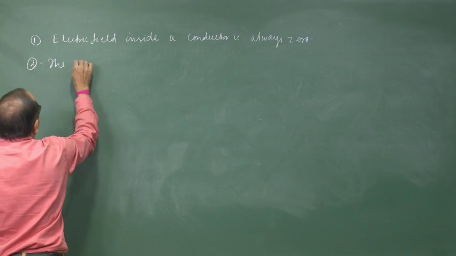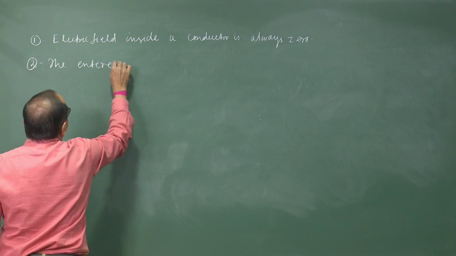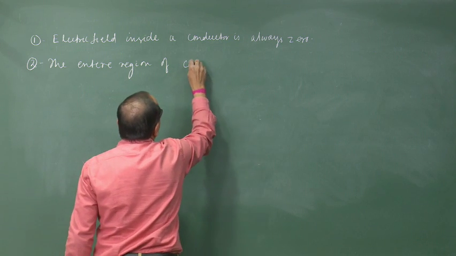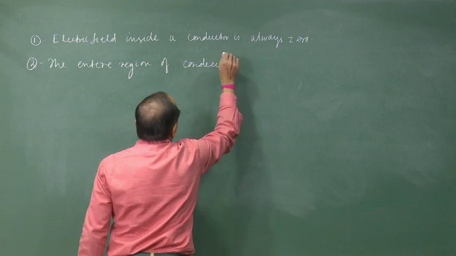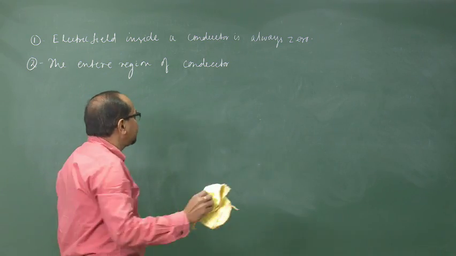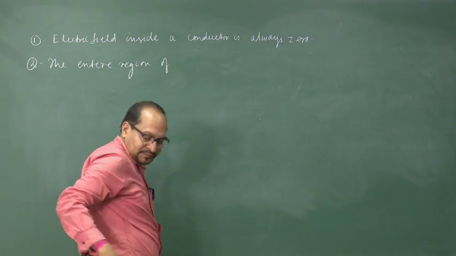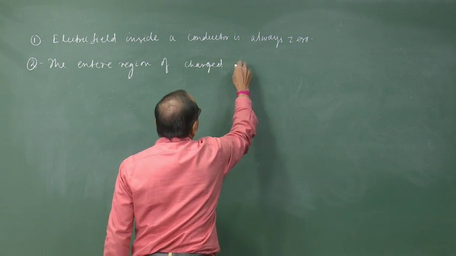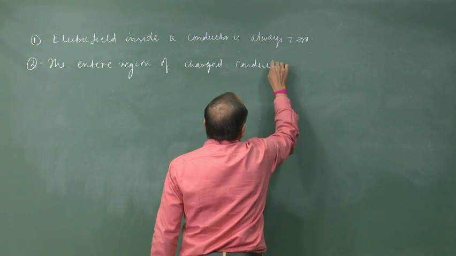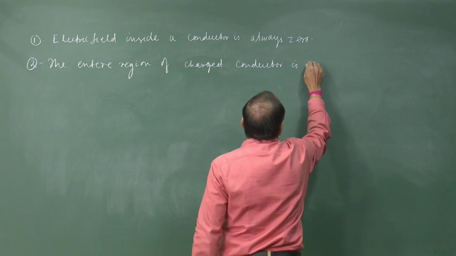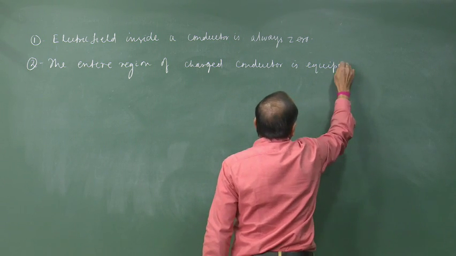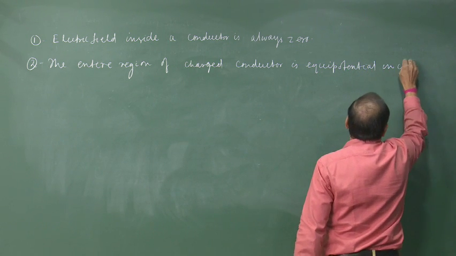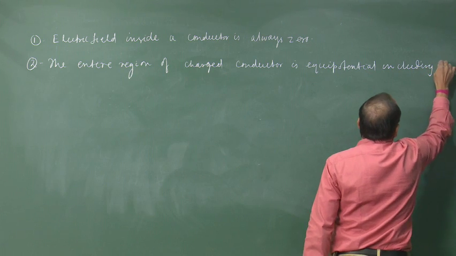The entire region of a charged conductor is equipotential, including its surface.